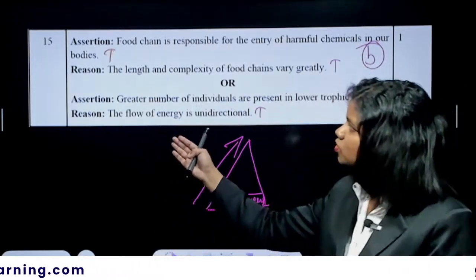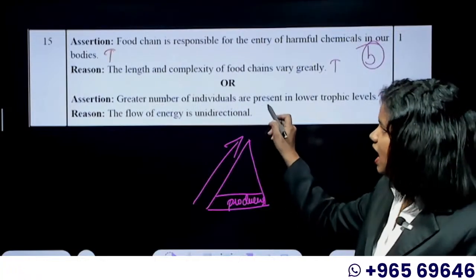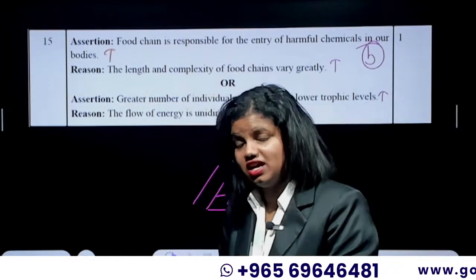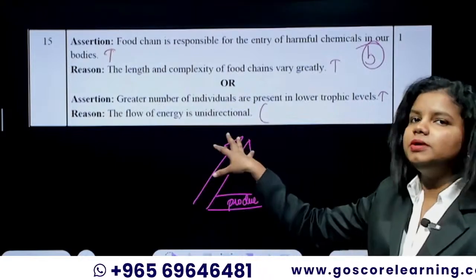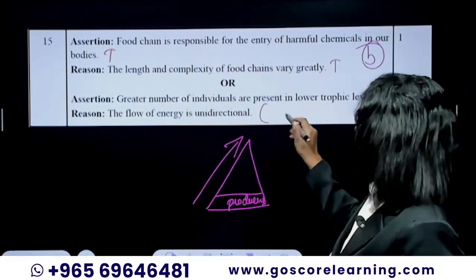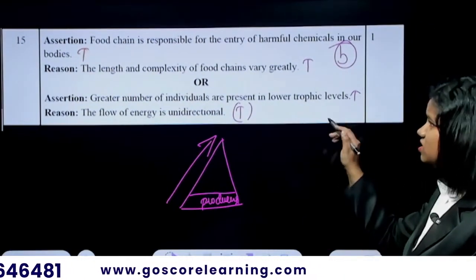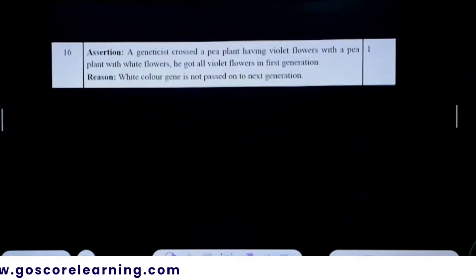They're just talking about the flow of energy being unidirectional. That's all. If they had added a sentence like because the lower trophic level has a lot of energy, then it would have been a reason. But still, this one is not a reason. Although the statement, the reason, is true, the reason is not a correct explanation for that particular assertion.